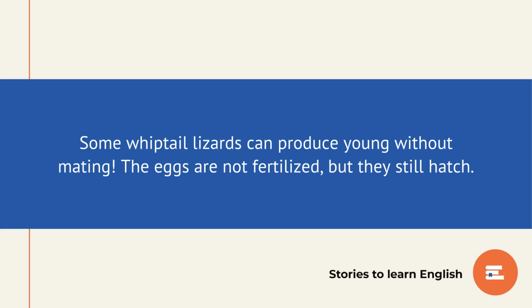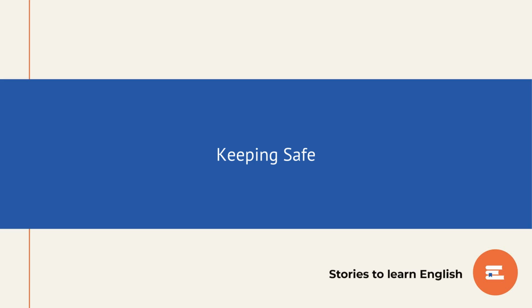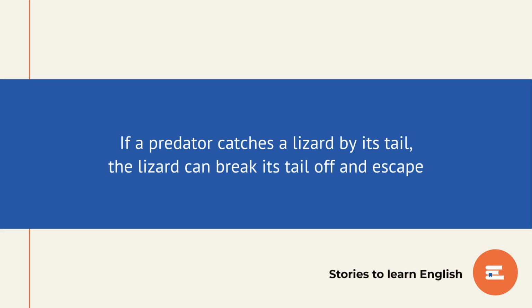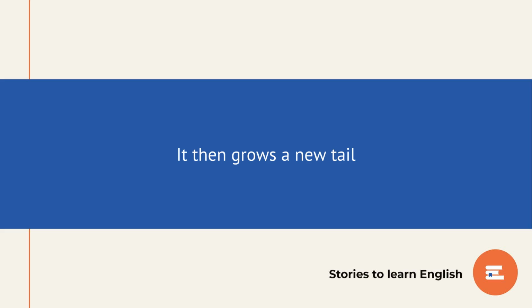Some whiptail lizards can produce young without mating. The eggs are not fertilized, but they still hatch. Keeping safe. Reptiles are in danger from many predators, and they have lots of ways of keeping safe. If a predator catches a lizard by its tail, the lizard can break its tail off and escape. It then grows a new tail.